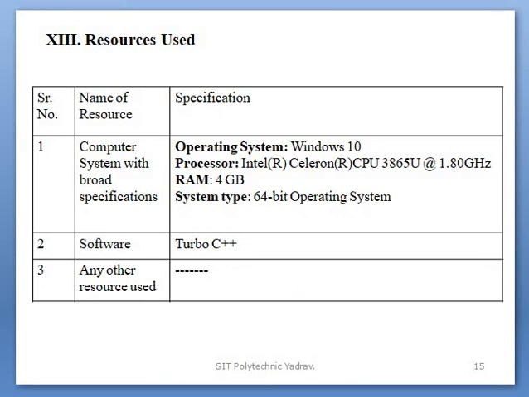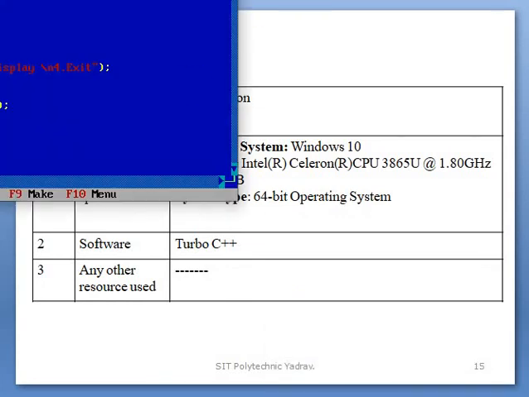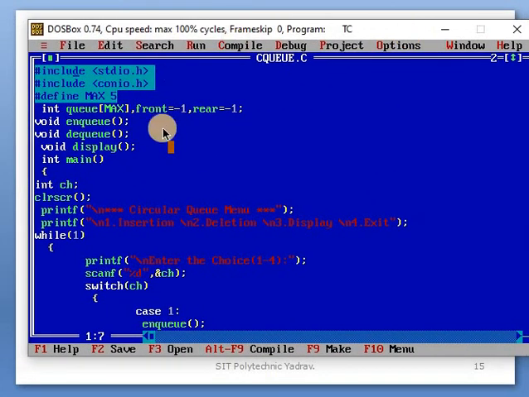Using Turbo C++ I will show it. These are the header files. After that come the global variables, the function declarations, and void main.